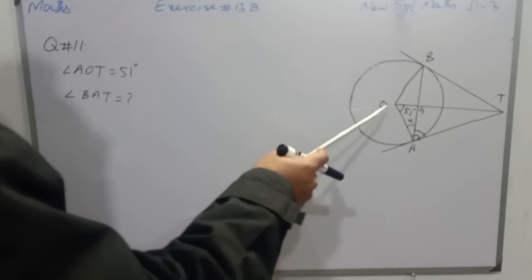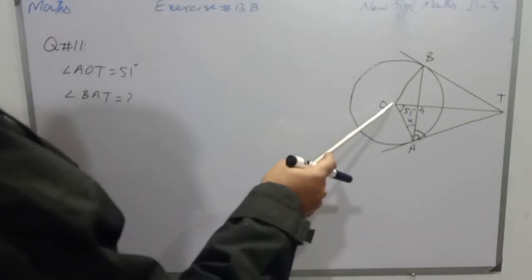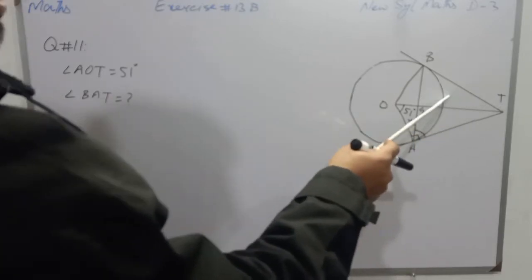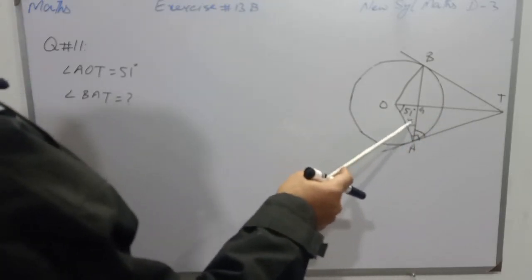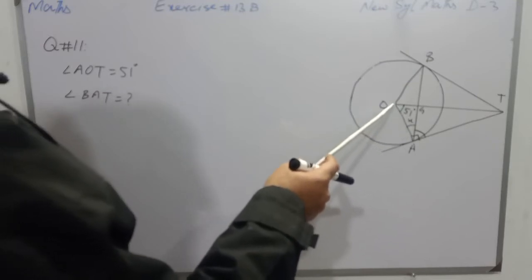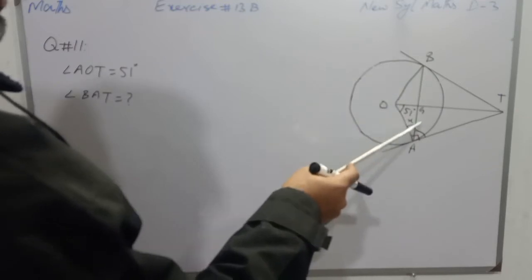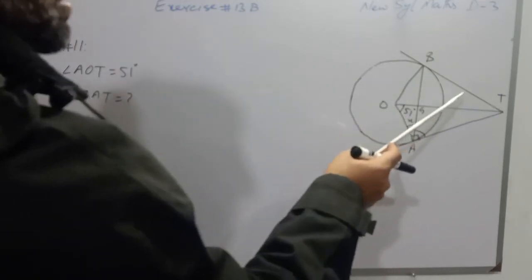Students, keep in mind triangles OAT and OBT are congruent because OA and OB are the radial segments, and angle A is congruent to angle B in this triangle, and both are right angles, and OT is common.